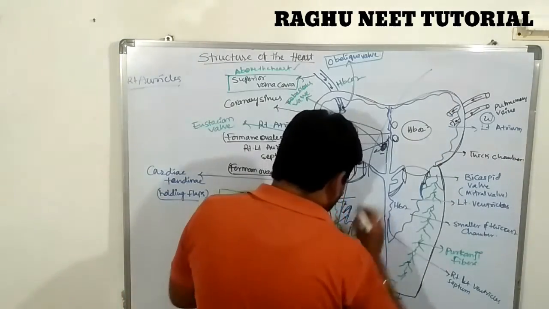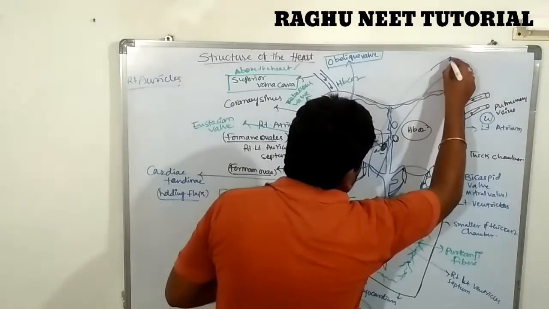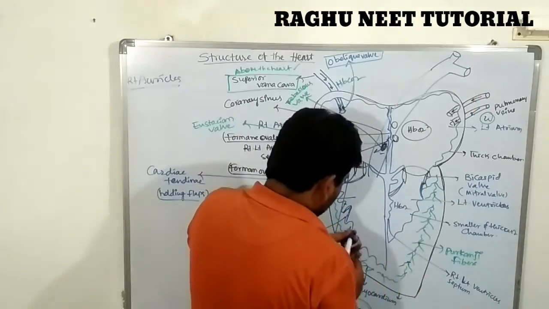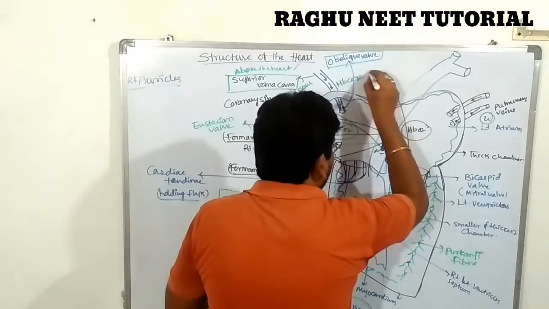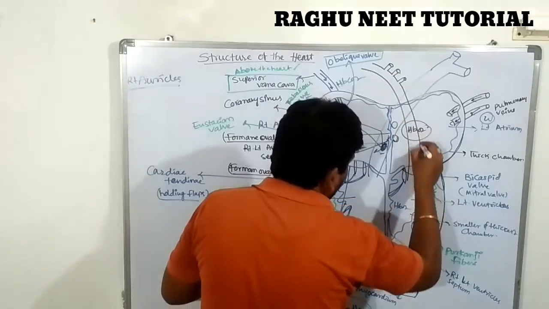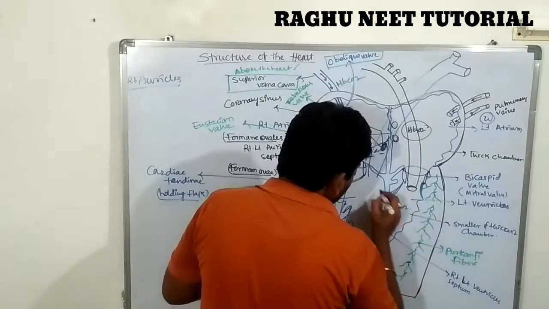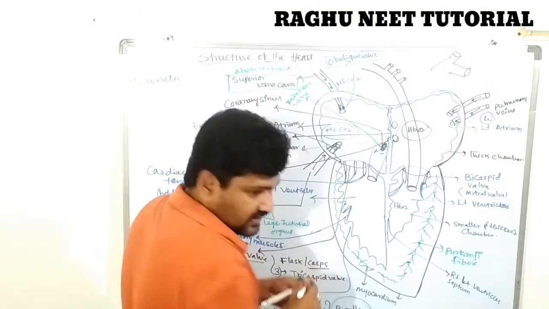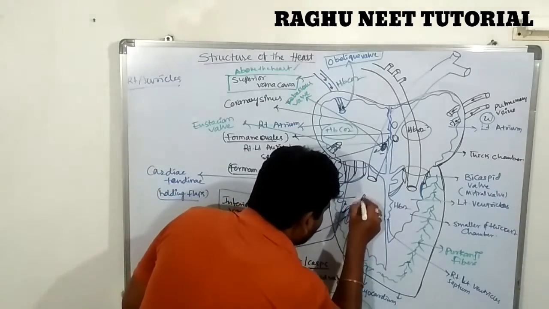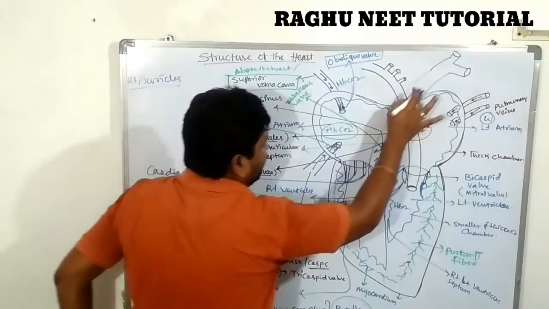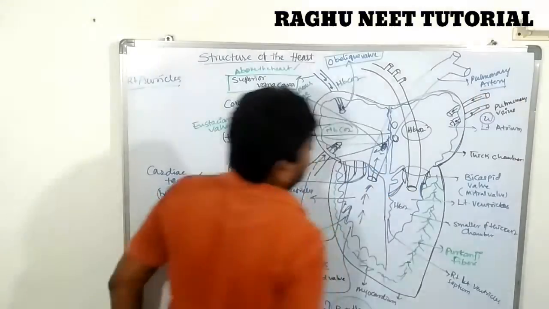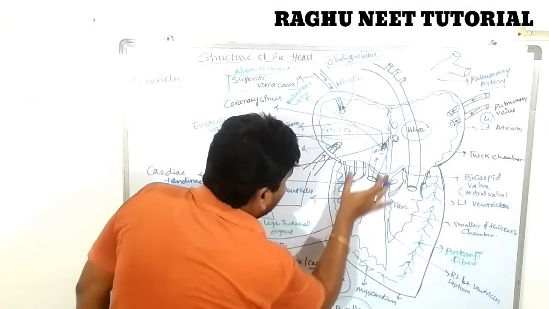While the contraction occurs, the right ventricle contracts and the deoxygenated blood moves forward into the pulmonary artery.